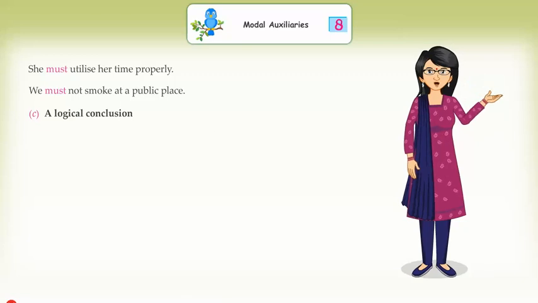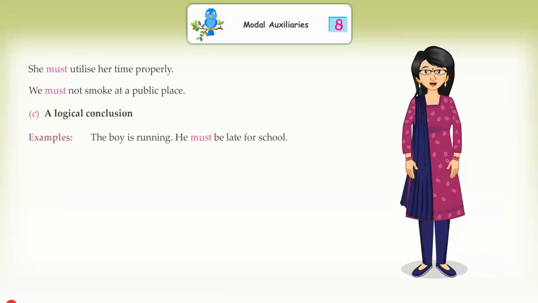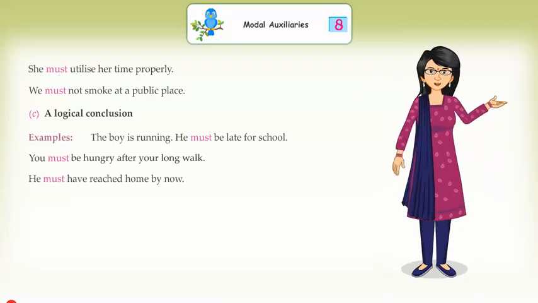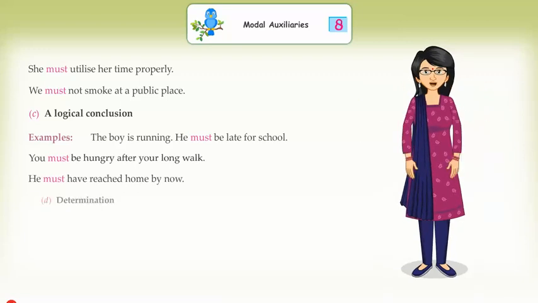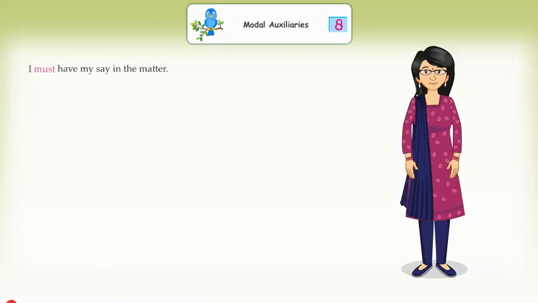C. A logical conclusion. Examples: The boy is running. He must be late for school. You must be hungry after your long walk. He must have reached home by now. D. Determination. Examples: We must have our money back. I must have my say in the matter. I must accompany you at any rate.